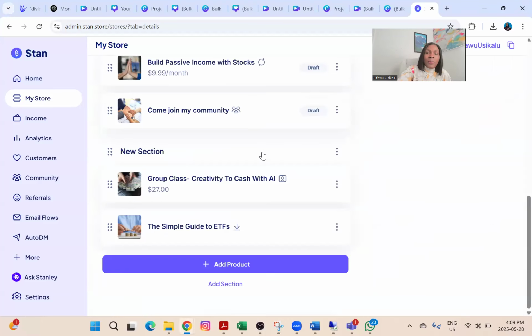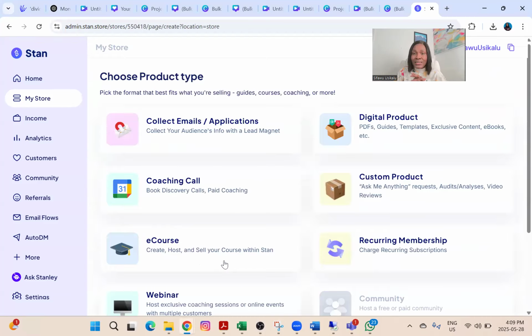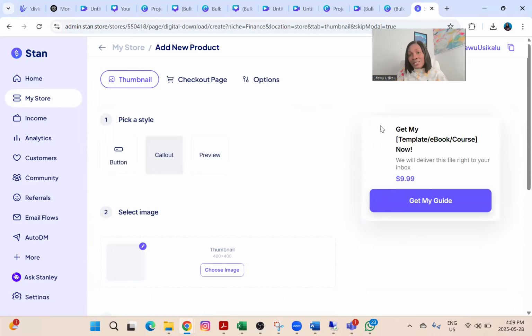So now, let's go to Stan Store. I'm going to be creating this on Stan Store today. But like I said, it is the same steps for you to create on Selar or any online platform. It's basically the same steps you're going to be using. So let's go. This is my Stan Store. And what you're going to be doing is you're going to come to add products. You're looking for digital products. You can see digital products, PDF, guides, templates, right? And what are we selling? We're selling templates. Now, because we're going to be attaching this, I want to look professional. I can decide to attach just the template link. Okay, let me do that.